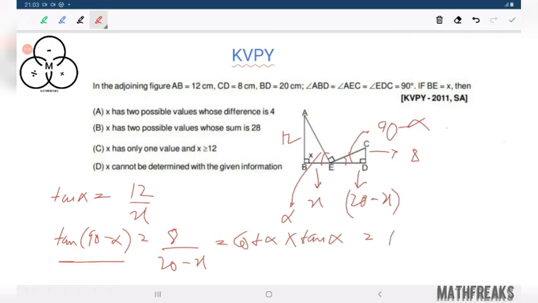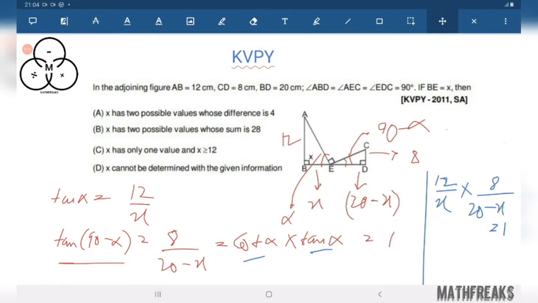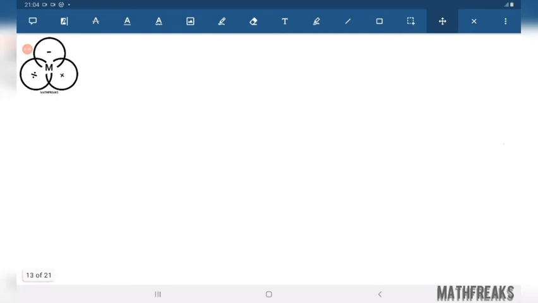So this is what? Put the value of tan alpha and cot alpha. 12 over x into 8 over 20 minus x equals to 1. Solve it, you would get the exact value of x, and you need to solve it. So I just showed it. This is not from Pythagoras theorem. This is quite an irrelevant question.